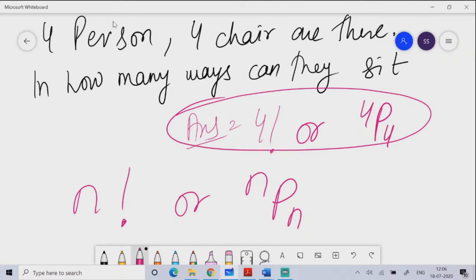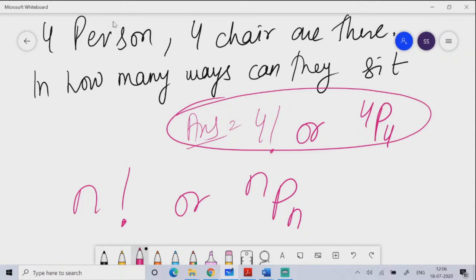Okay, so you need to understand, if 4 persons are there and 4 chairs are there, the first person, maybe Aditya is the first person. If Aditya comes for sitting, then 4 chairs are there. Out of 4 chairs, in any chair Aditya can sit. So Aditya can sit in 4 ways.